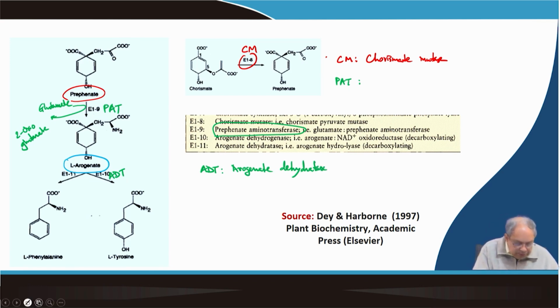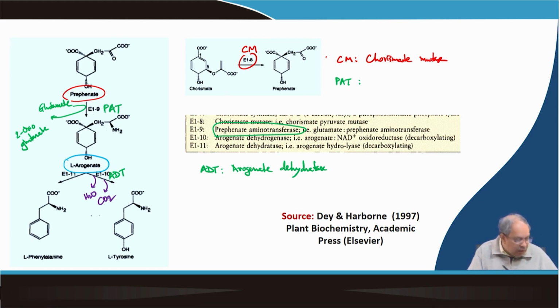When we say so, we have to show that a water molecule is released as well as a molecule of carbon dioxide, which converts arogenate to tyrosine.